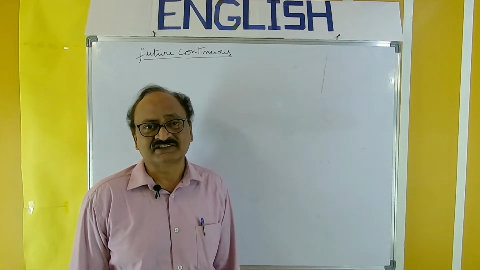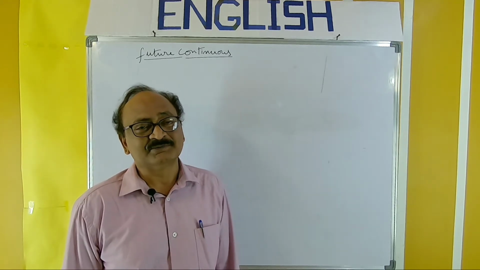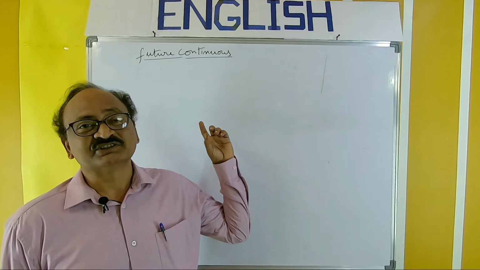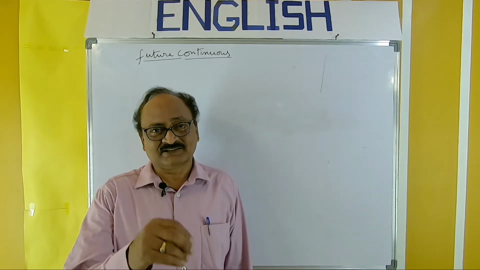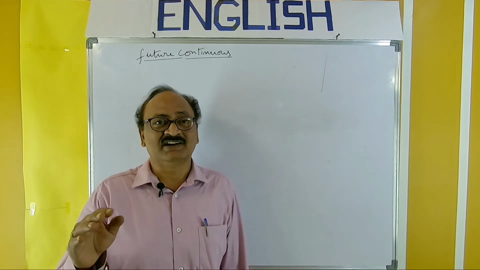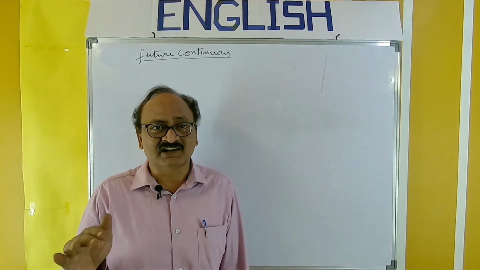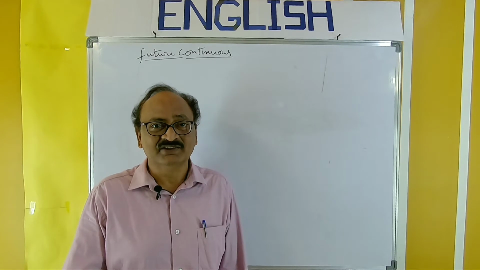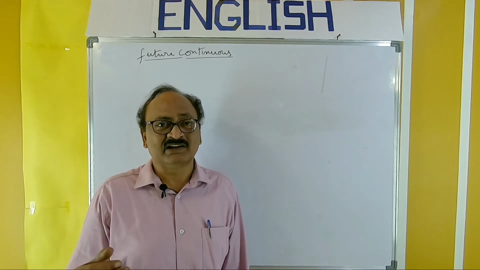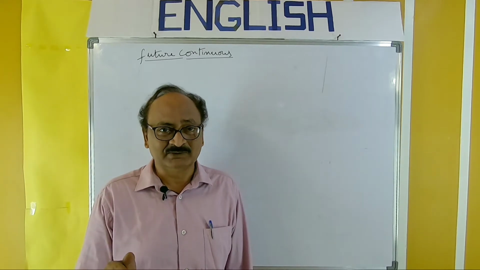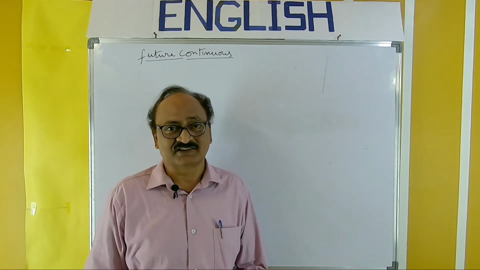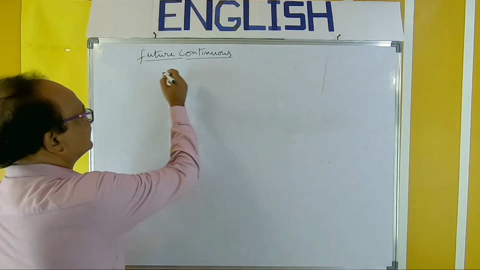In continuation of the tenses, today I am taking up future continuous. So first structure, as usual subject plus shall or will. Along with shall or will, you must use be. So we can say shall be or will be plus present participle form of verb plus object. So first I will write the structure.